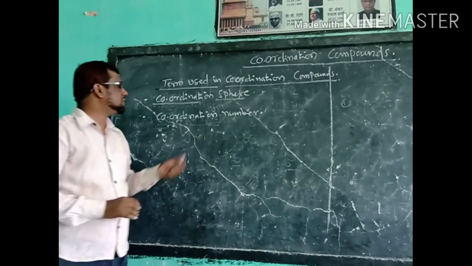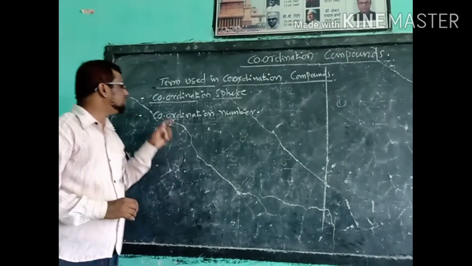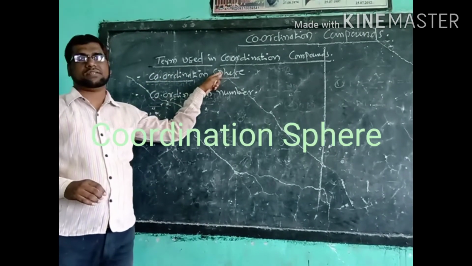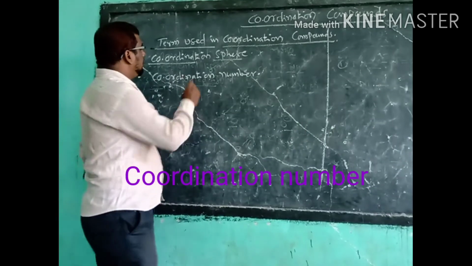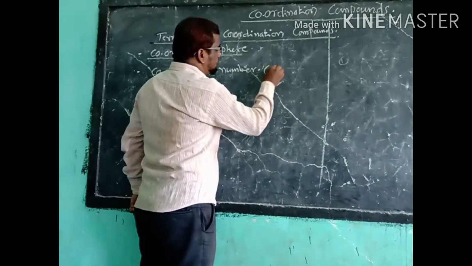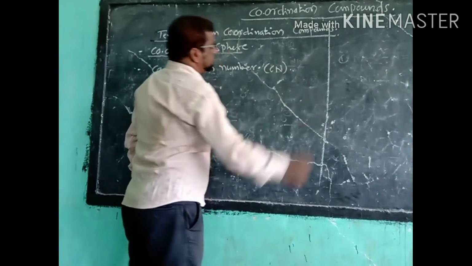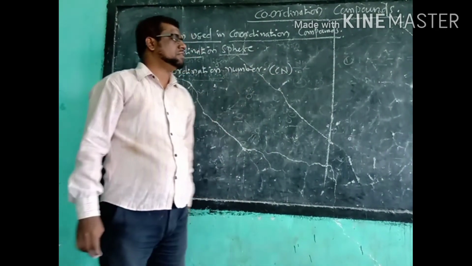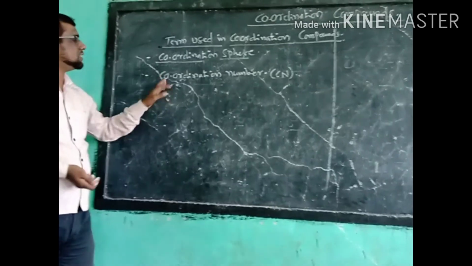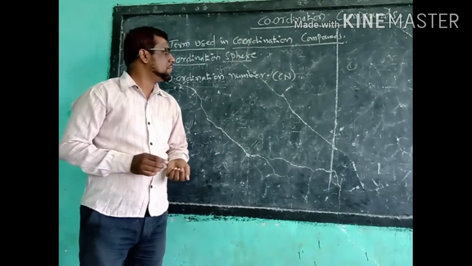There are two terms which can be used in coordination compounds. The first one is the coordination sphere and the second one is the coordination number. Coordination number, in short, you can say is CN, that is, C stands for coordination and N stands for number. So you can say CN or coordination number. We shall discuss them one by one.